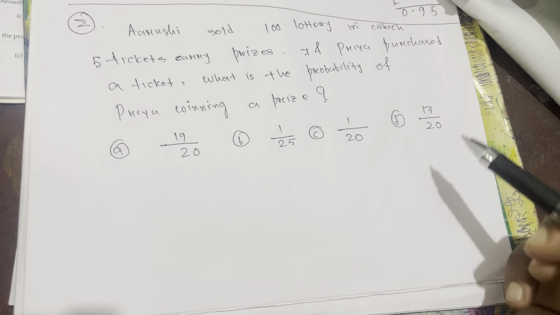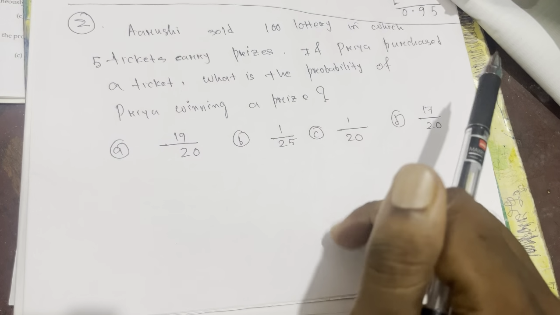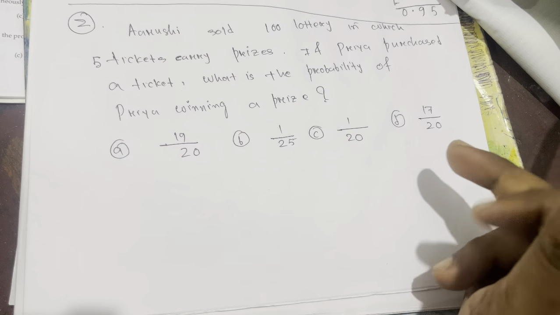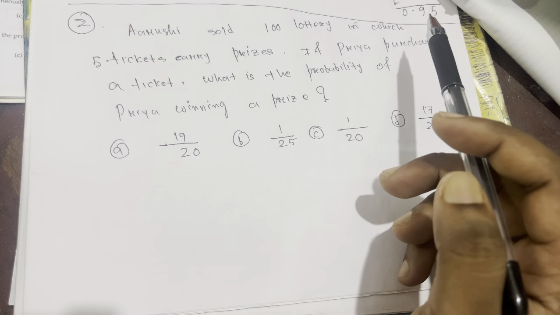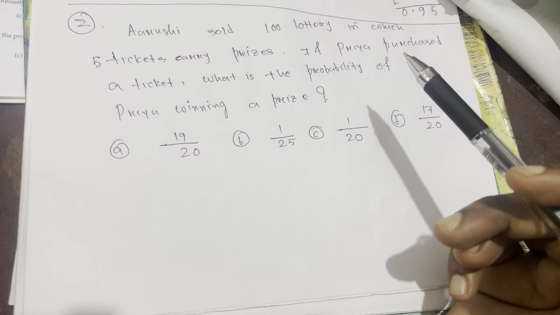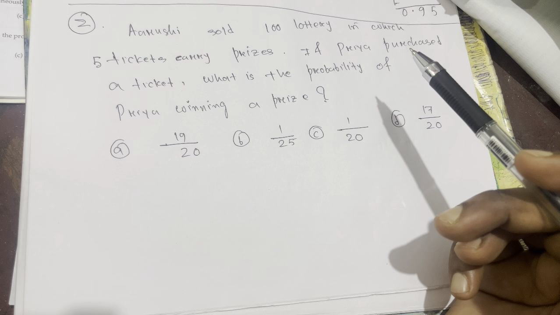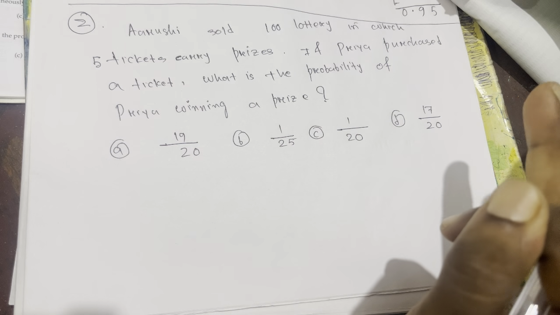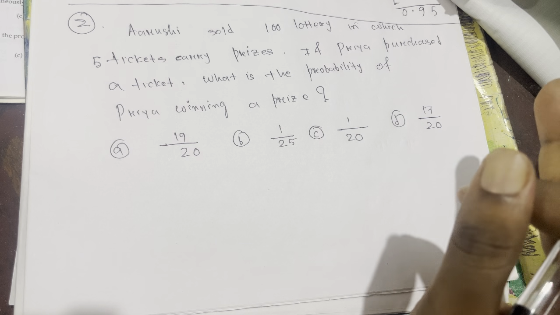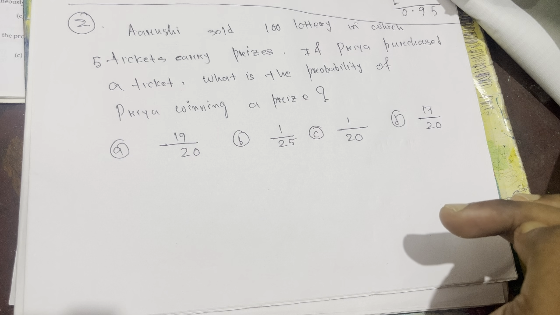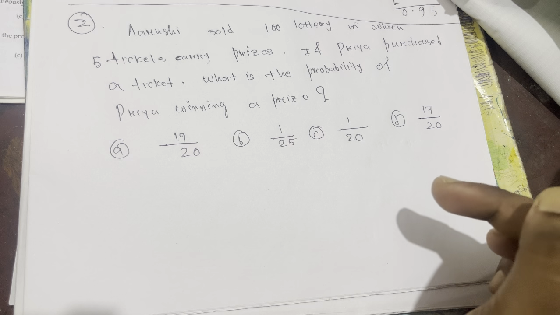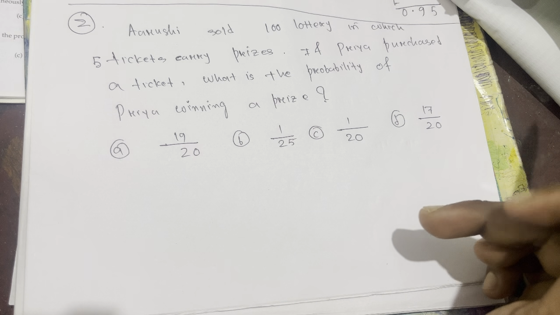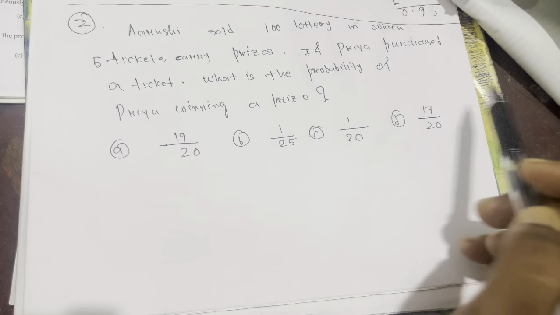Question number 2. ROC sold 100 lotteries, in which 5 tickets carry prizes. I think you understand the line. ROC sold how many tickets? She is conducting a lottery game. She sold 100 lotteries, 100 tickets. Out of 100, only 5 tickets carry the prize, which means maybe 5 people got the prizes. If Priya purchases a ticket, what is the probability of Priya winning a prize?